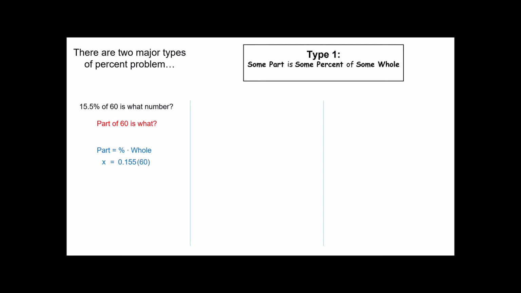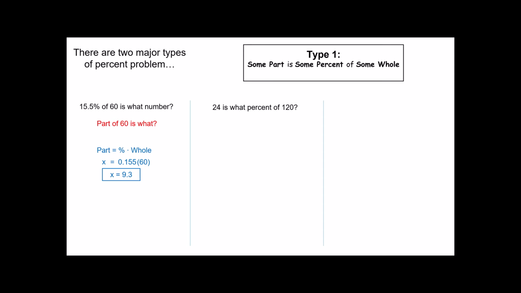And of course, it's a part of 60. So this percent of 60 is what? Or my part is a percent of the whole. That's the difficult part of the problem. The solving of this is really just a little simple computation. Comes out as 9.3.